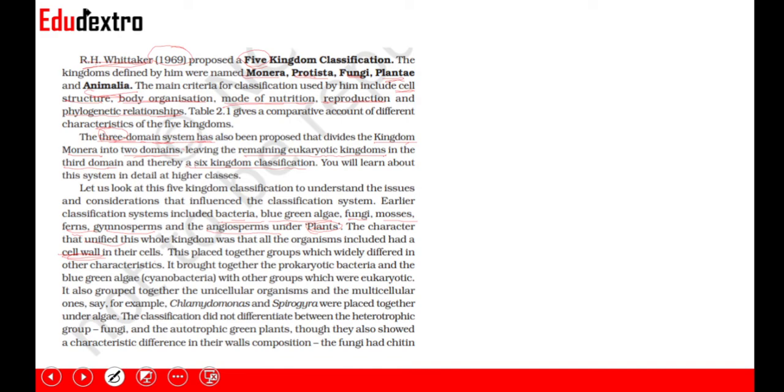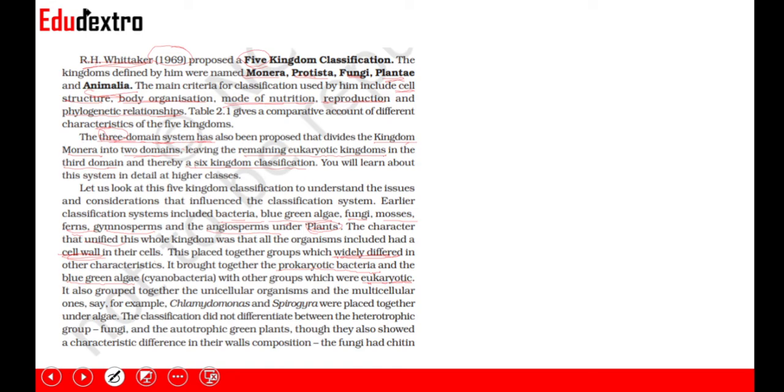But this placed together groups which widely differed. So just because these organisms had cell wall in common doesn't mean that they are similar. It placed a lot of organisms which widely differed in other characteristics. It brought together the prokaryotic bacteria and the blue-green algae with other groups which were eukaryotic. So this is the first drawback.